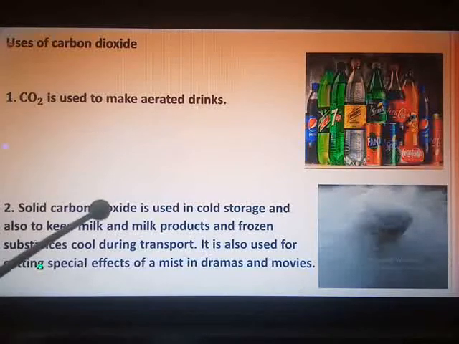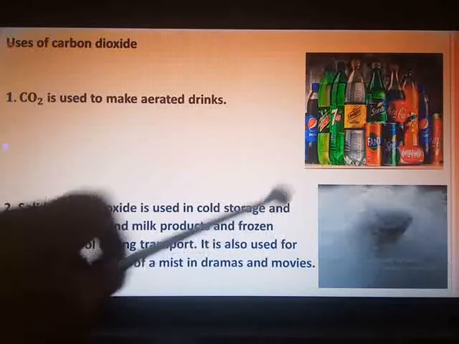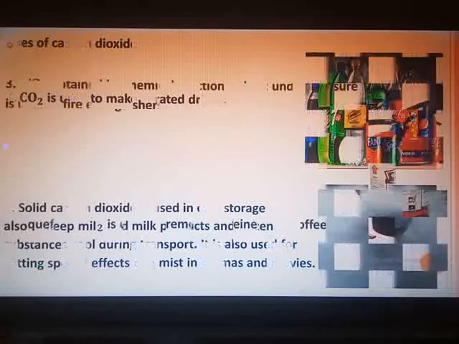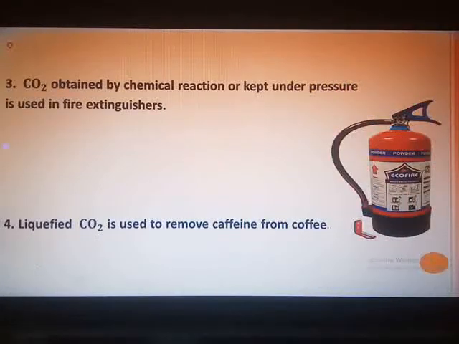Next, solid carbon dioxide is used in cold storage and also to keep milk and milk products and frozen substances cool during transport, and it is used for getting special effects of a mist in dramas and movies, the effect of clouds and all. The carbon dioxide which is obtained by chemical reaction or kept under pressure is used in fire extinguishers, which we are going to study in detail.